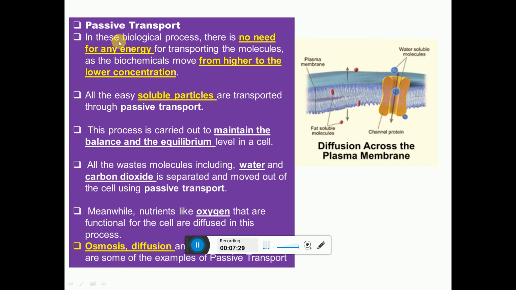In passive transport, in this biological process there is no need of energy for transporting the molecule, as the biomolecule moves from higher to lower concentration. All the easily soluble particles are transported through passive transport. The process is carried out to maintain the balance and equilibrium in the cell. Waste molecules like water and carbon dioxide are separated and move out of the cell by passive transport. Meanwhile, nutrients like oxygen, which are functional for the cell, diffuse inside the cell. So osmosis and diffusion are some of the examples of passive transport.